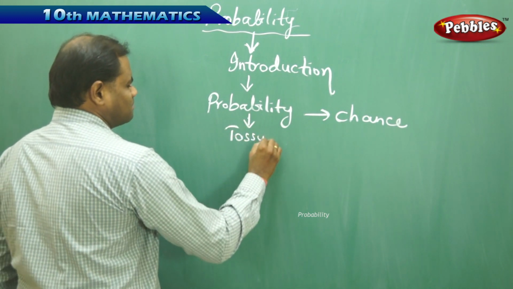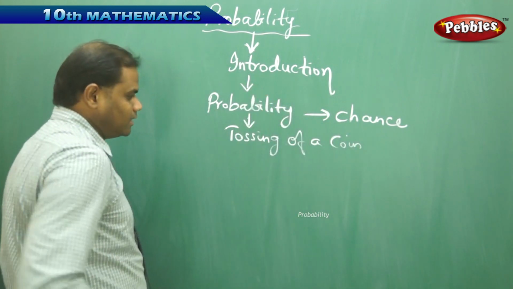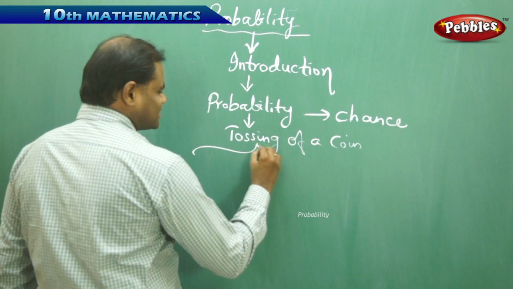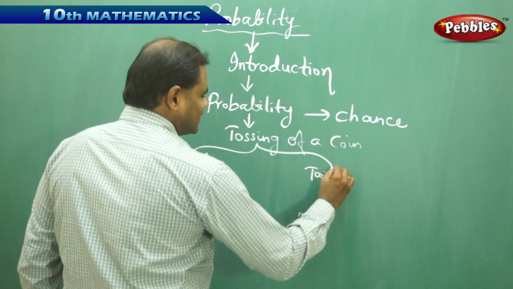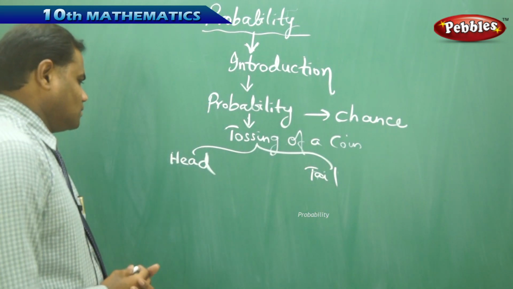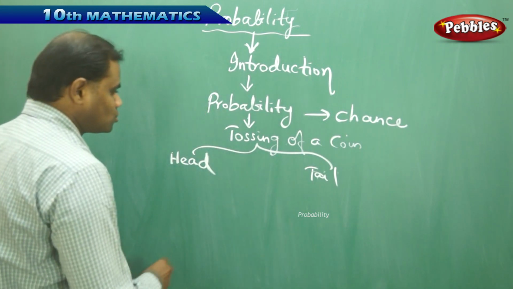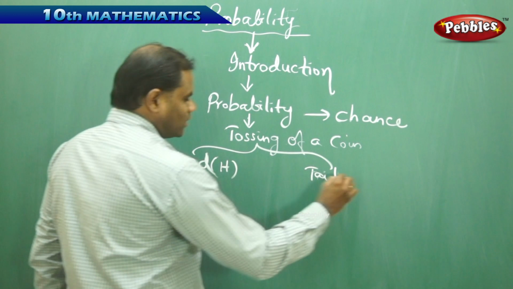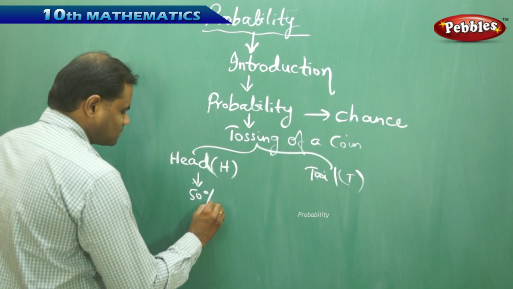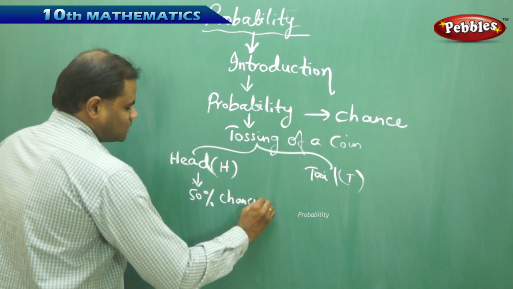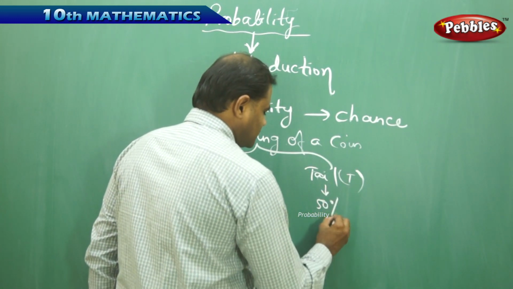Let's come back to some mathematical understanding. In tossing a coin, I can either get a head or I can get a tail. So there are 50-50% chances of getting a head or a tail because there are two possibilities, one is the head and one is the tail, out of which there is a 50% chance of getting a head and a 50% chance of getting a tail.